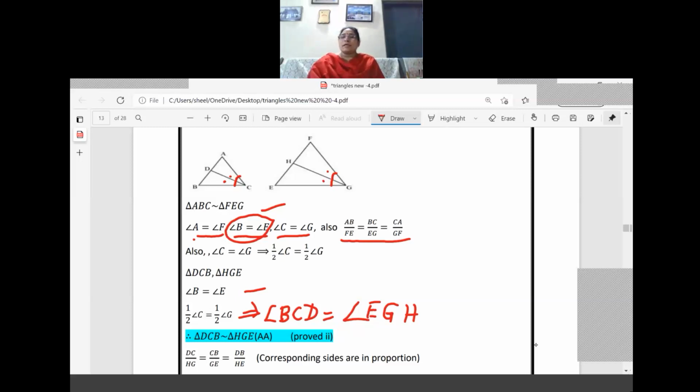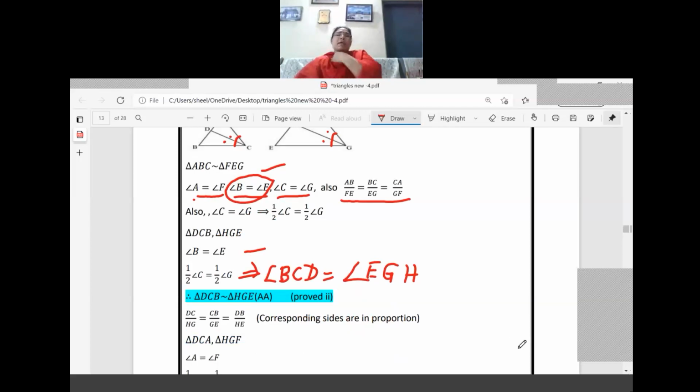Now we got the two angles criteria there. So what is the conclusion? We can write that they are similar. So we got DCB similar to HGE only. Once we proved the similarity, we take the corresponding sides, because the proof requires corresponding sides. So we are writing that DCB is similar to HGE, the criteria we have written. So what is the next one? We have to take down the corresponding sides: DC by HG and CB by GE equal to DB by HE.